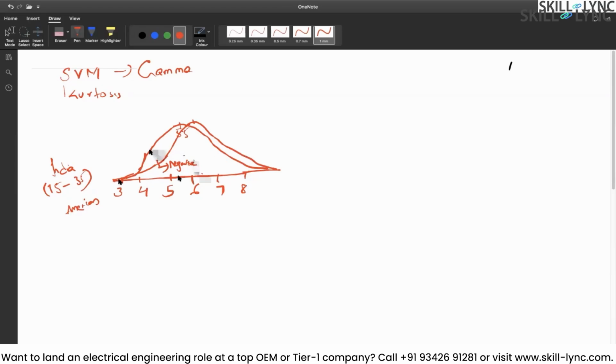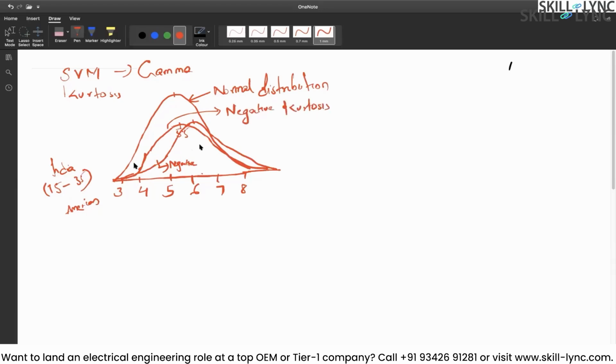But how to understand the kurtosis behavior here is, let's say that I am looking at salary now. Let's say I want to draw a salary distribution here. In our India, if you notice, let's say that there are a lot of people who are actually at the mean, somewhere here, 5 to 6 lakhs. So let's say this is a perfect normal distribution. Now, as kurtosis tells the measure of peakedness, this one would be negative kurtosis.